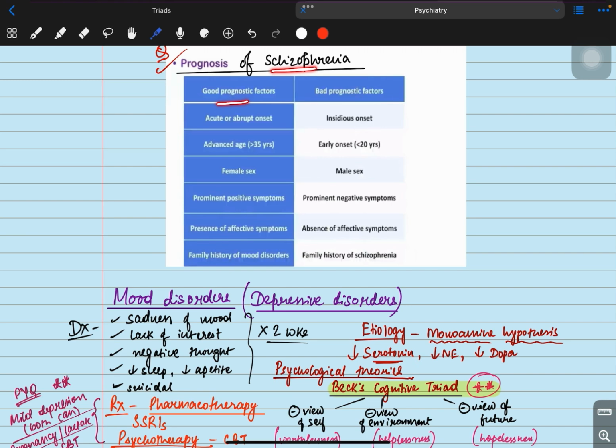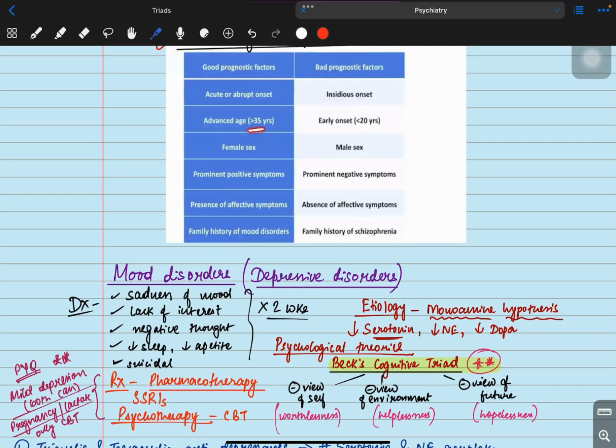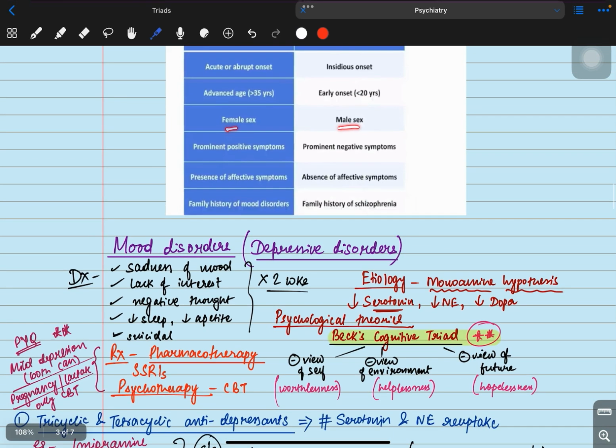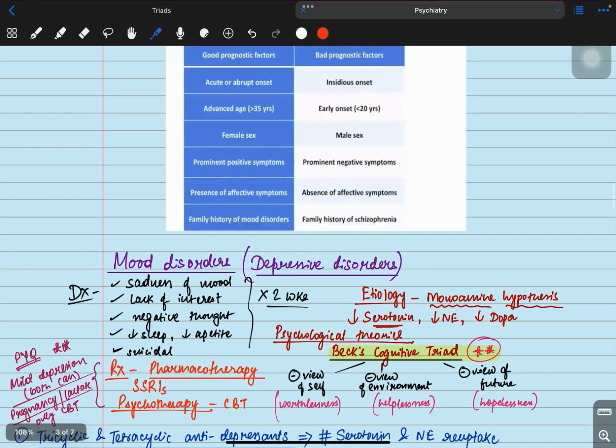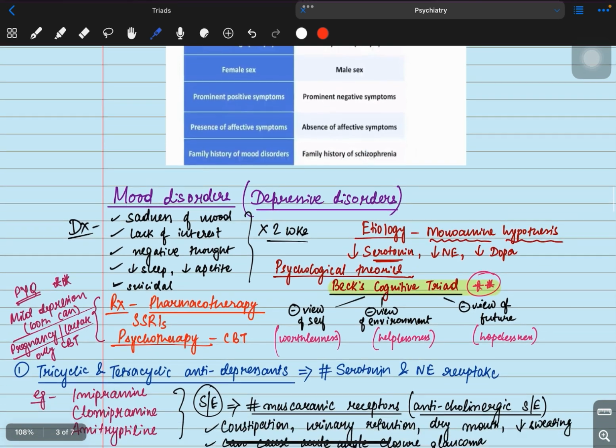Now, what is the prognosis of schizophrenia? What are the good prognostic factors? What are the bad prognostic factors? You can go down the chart and see it. Acute onset, which has come suddenly, is a good prognostic factor; onset over a long period of time is a bad prognostic factor. Advanced age, more than 35 years, is good prognostic; less than 20 is bad. Male sex is bad, female is good. The more the positive symptoms, the better the prognosis. So you can read it once, whatever is there.